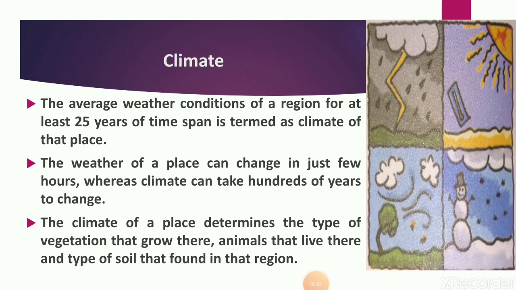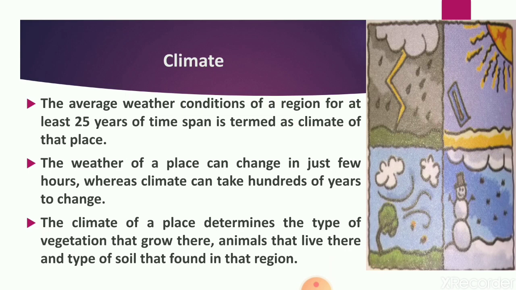So students, our next topic is climate. As we have studied, weather is the hour to hour, day to day change in atmospheric condition, but climate is the average weather condition, the average weather pattern, taken over a long period of time. Meteorologists record the weather every day, and the records of weather have been preserved for the past several decades. These help us determine the weather patterns at a place. The average weather pattern taken over a long period of time, we can say 25 years, is called the climate of a place.